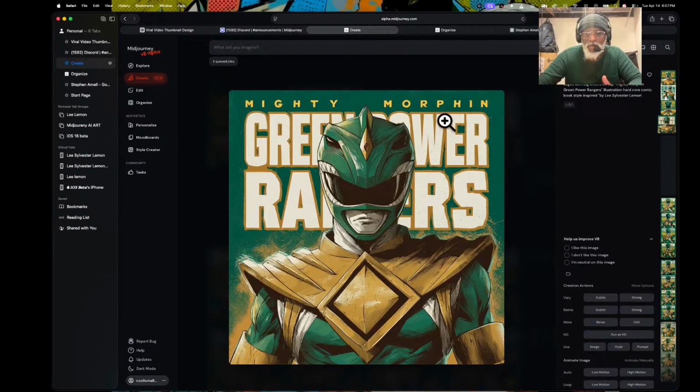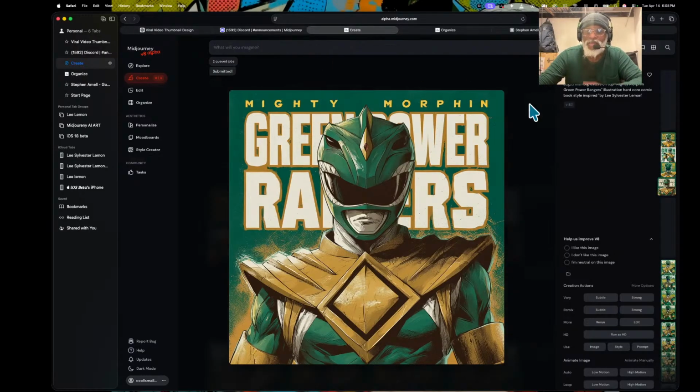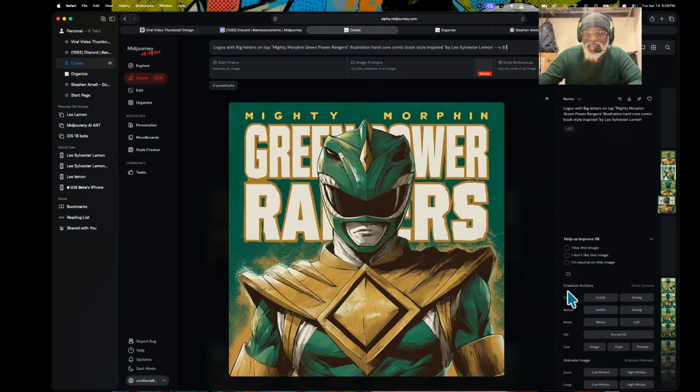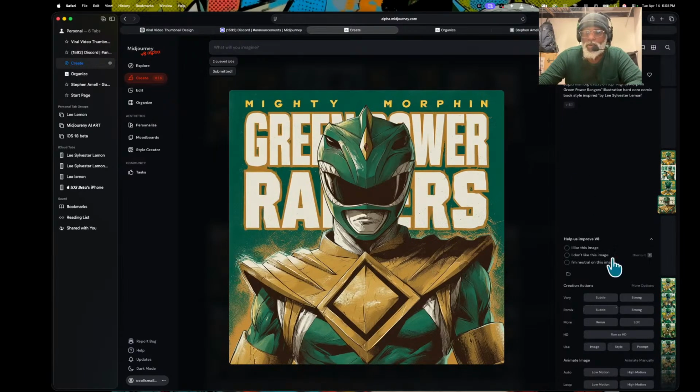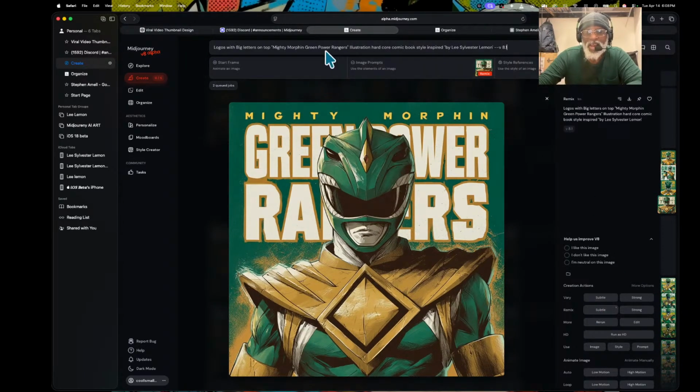It does say Mighty Morphin Power Ranger right here, and I think this is really great. If we go right here and try the Mighty Morphin Power Ranger Red, we can see how well this writes. If we take this same dessert and just remove the Green Ranger, let's see if we can put the Red Ranger on here with the exact same logo. Let's do the exact same thing again and put the Red Ranger on here.